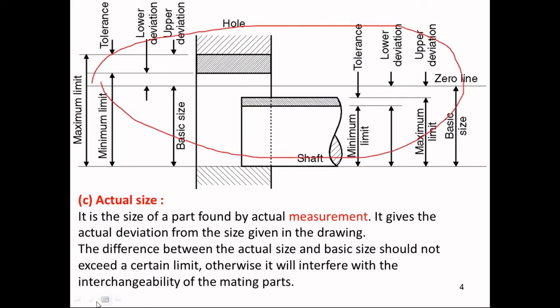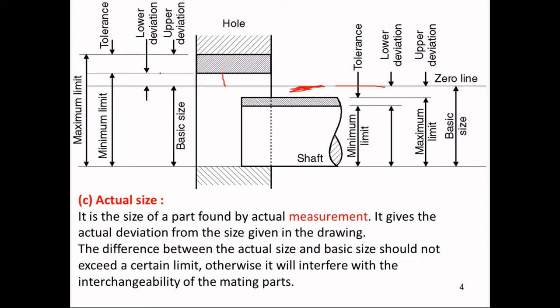So which type of deviation will you call a fundamental deviation? The minimum distance from the zero line of either limit. Suppose this is the zero line. So which is the minimum distance? For a hole, the minimum distance is this, which is nothing but the distance from the minimum limit to the zero line. So the minimum limit for a hole will be your fundamental deviation.